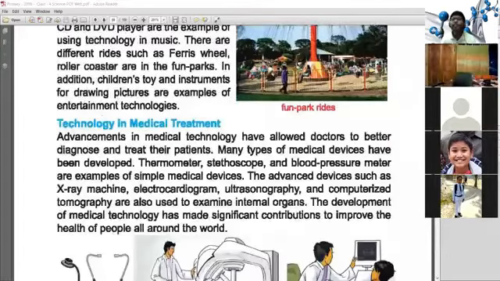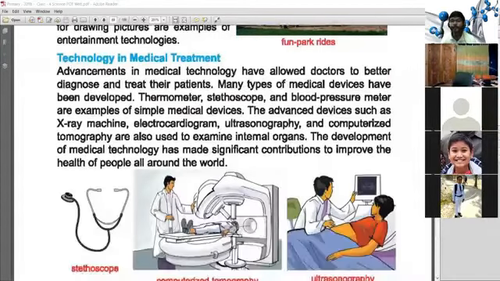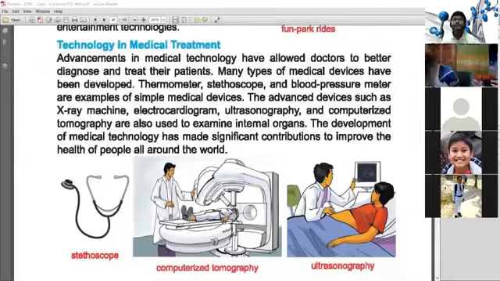Technology is also used in medical treatment. Advances in medical technology have allowed doctors to better diagnose and treat their patients. Many types of medical devices have been developed: thermometer, stethoscope, and blood pressure meter.